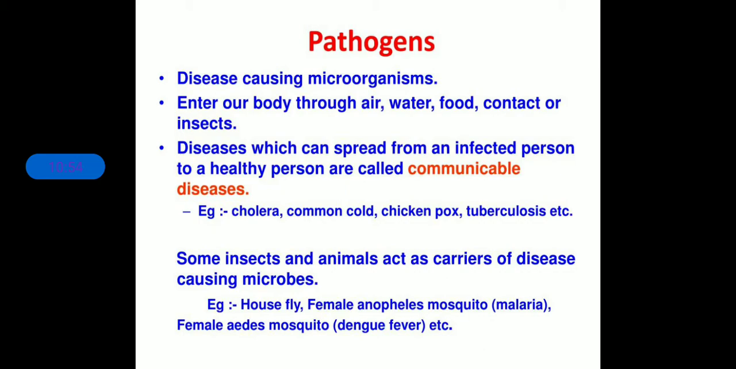Pathogens are the disease causing microorganisms, first of all. Clear? So disease causing microorganisms, that means the microorganisms which are present around us, which are responsible for the cause of disease in plants as well as in animals, are called pathogens. Clear? So how do they do it? They enter our body through air, water, food, contact, etc., or insects, and they cause